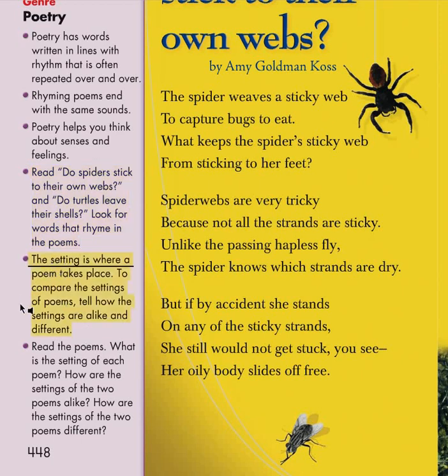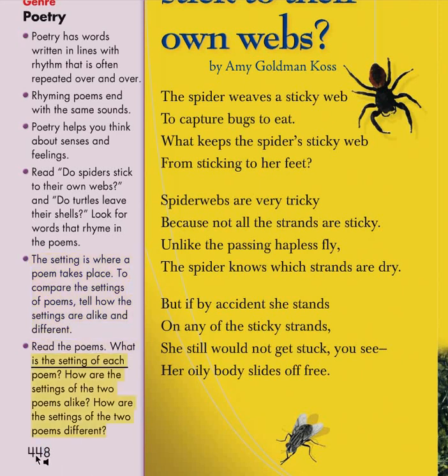The setting is where a poem takes place. To compare the settings of poems, tell how the settings are alike and different. Alike means how they're similar or the same, and different is not the same. Read the poems.